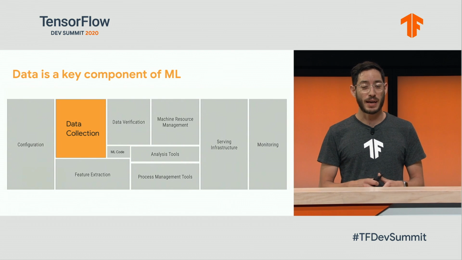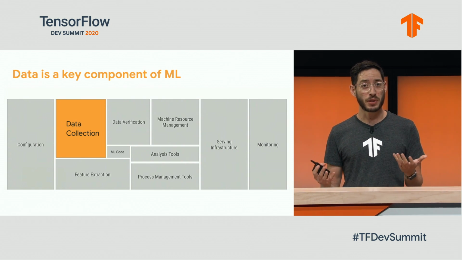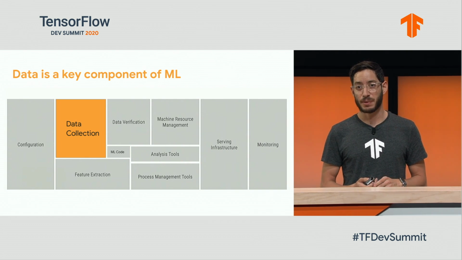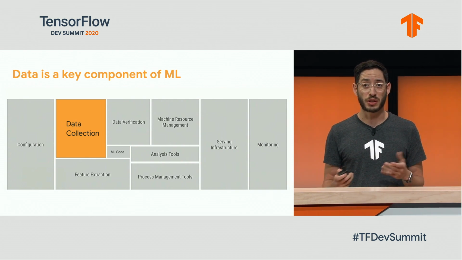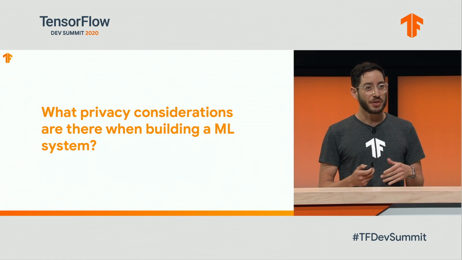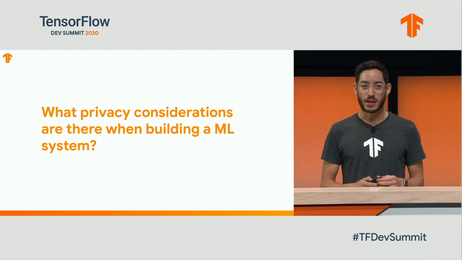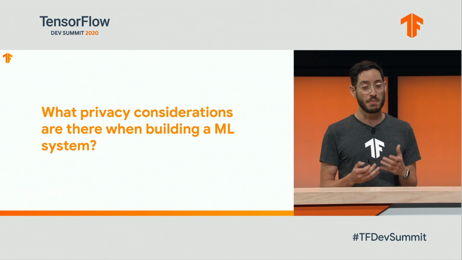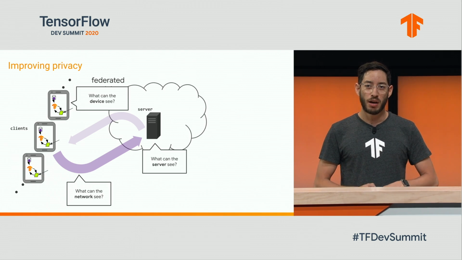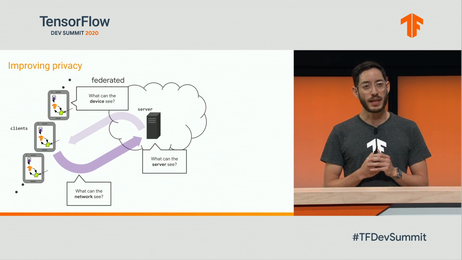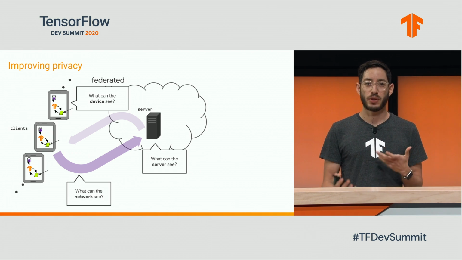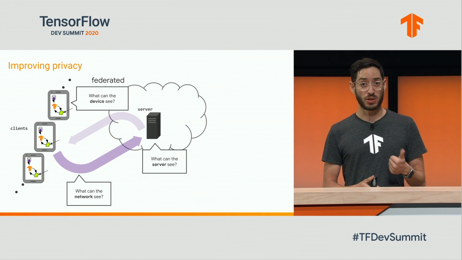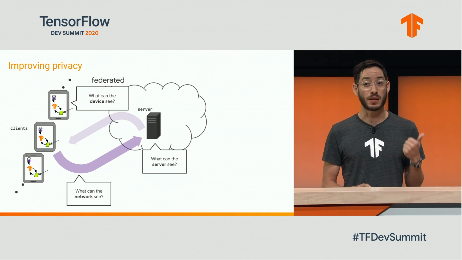First of all, as you all probably know, data is a key component of any machine learning model. Data is at the core of any aspect that's needed to train a machine learning model. However, I think one of the pertinent questions that we should ask ourselves is what are the privacy considerations when we're building a machine learning system? We can start by looking at the very basics. We're generally collecting data from an end device. Let's say it's a cell phone. The first privacy question that comes up is, who can see the information in the device?